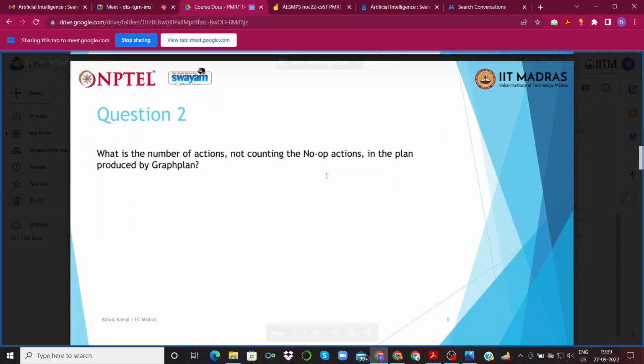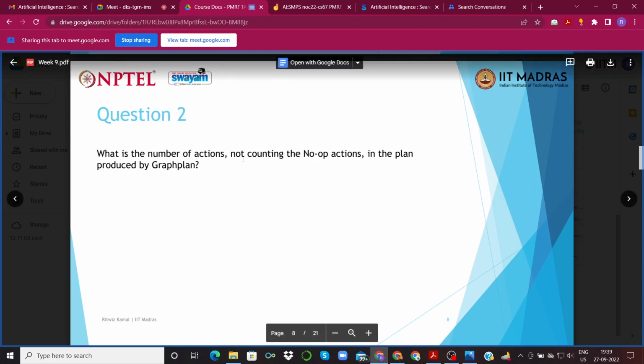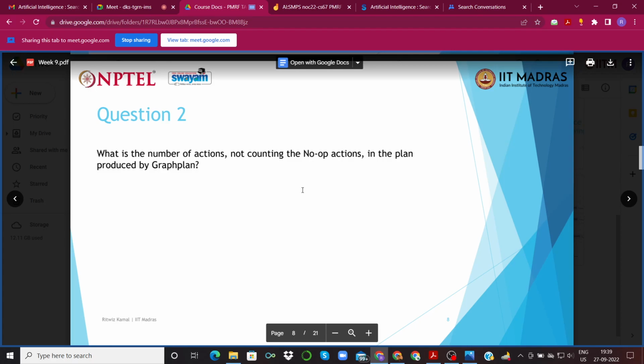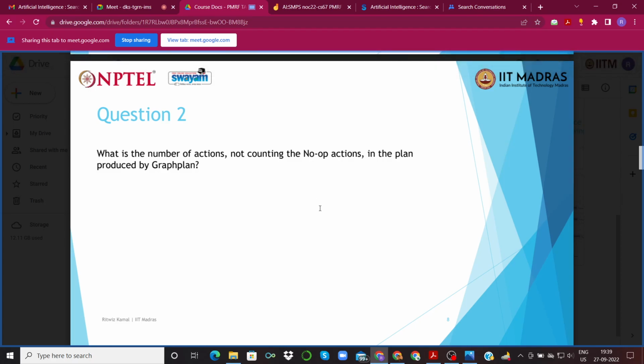Now the next question asked, what is the number of actions, not counting the no op actions, in the plan produced by GraphPlan? So again, once you solve the whole problem using GraphPlan, you will see that we are in fact arriving at an optimal plan, and the number of actions for each of these three agents, if you recall from the previous week's questions, was: the length of the optimal plan for Aisha was 6, for Anisa was 5, and for Amol was 2.